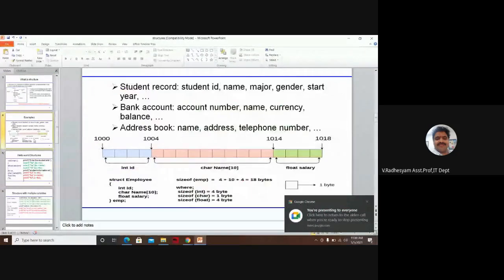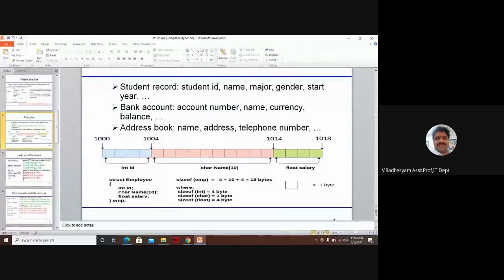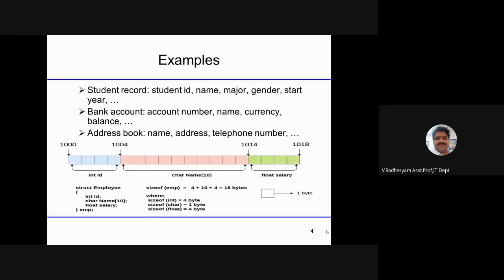Right? And one more piece of information: while you are doing so, how much memory will be occupied? Integer ID means sometimes 4 bytes, sometimes 2 bytes.